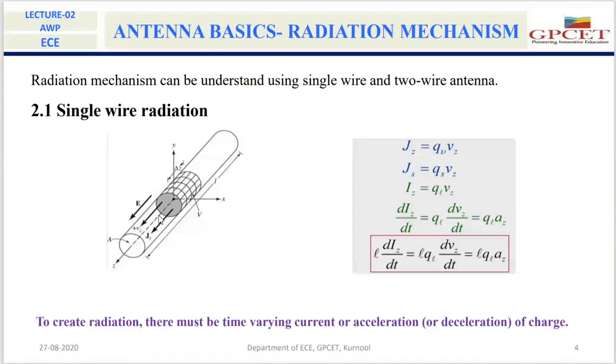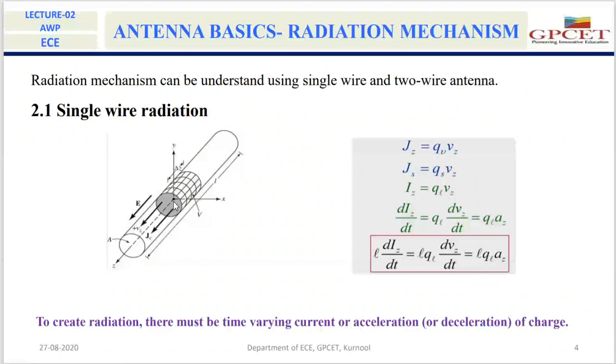This is the conducting wire, its cross sectional area is A, and it is placed along the Z axis. In this conducting wire there is a charge Q, moving with a uniform velocity Vz.